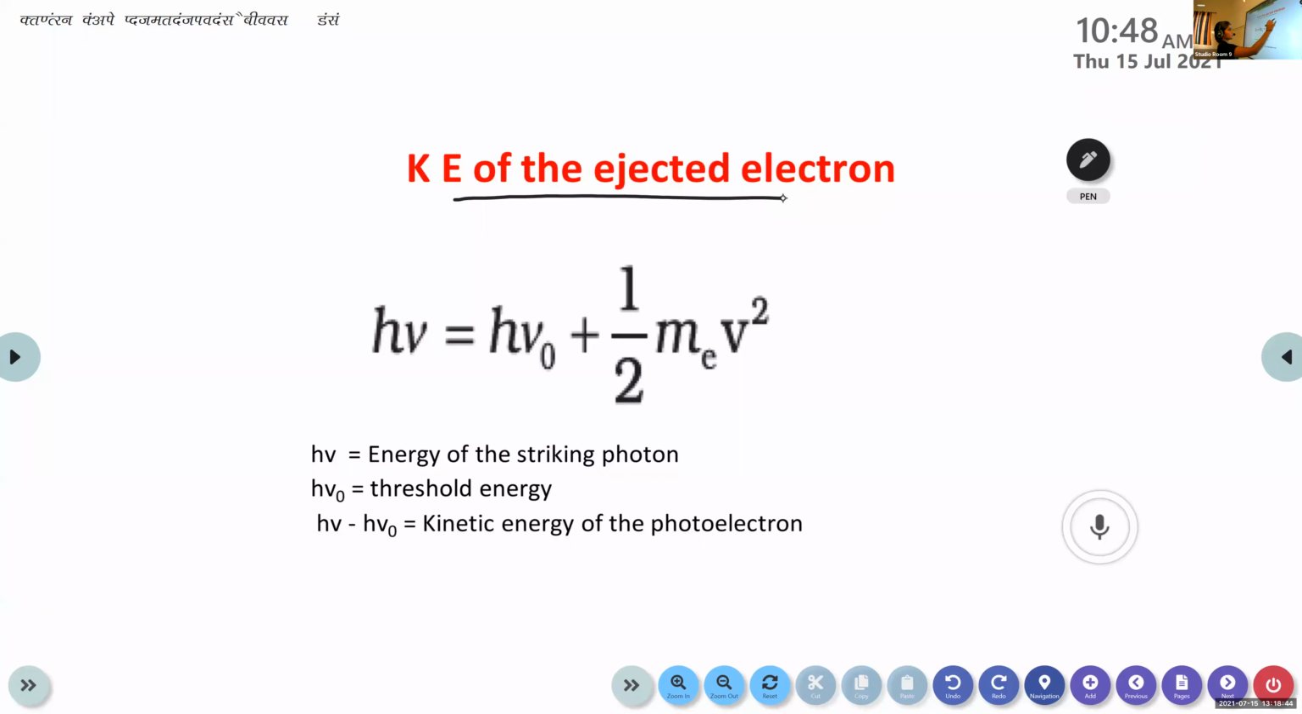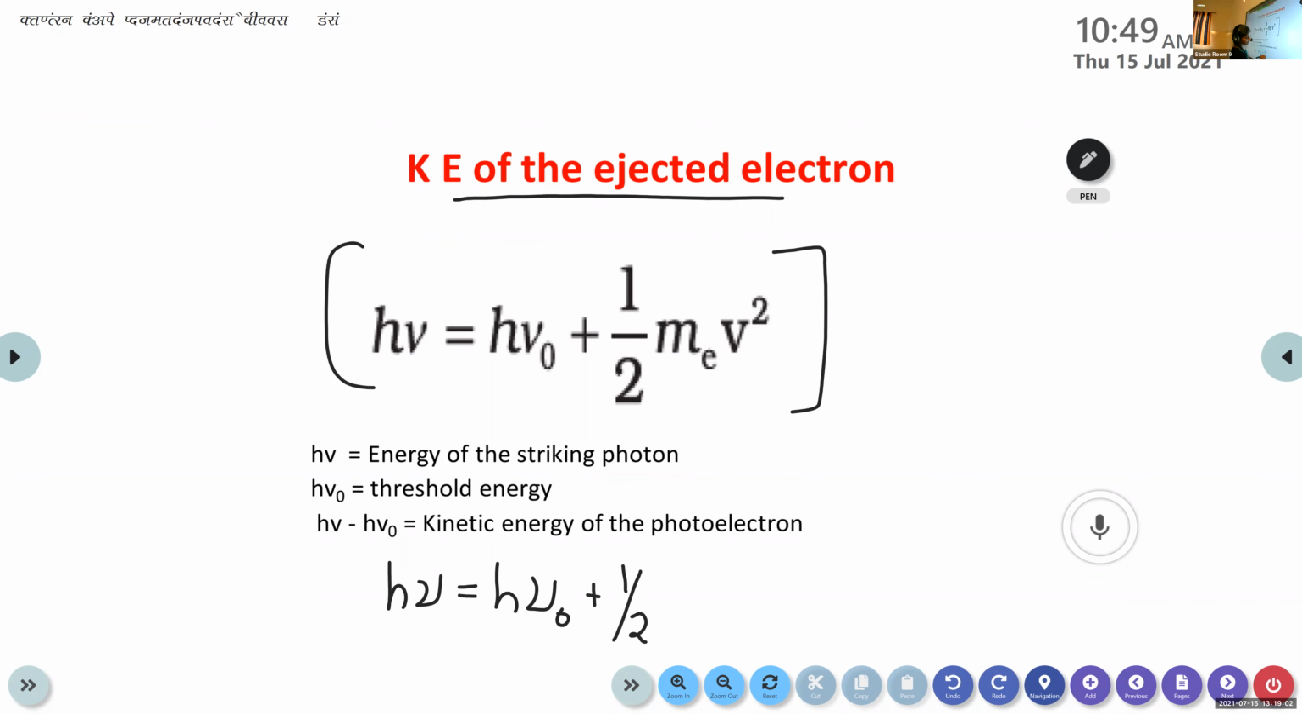Then the next one, kinetic energy of the ejected electron. There is one equation to find out the kinetic energy of the ejected electron. Okay, it is h nu. If this equation is not clear, you can write from here. Okay, h nu is equal to h nu 0 plus half me v square. H stands for Planck's constant. Okay, what's the value of Planck's constant?